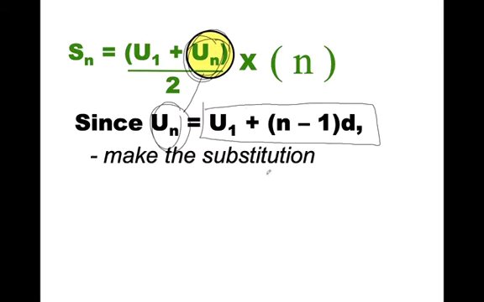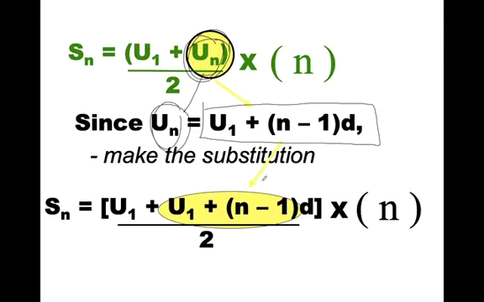So I'm going to make that substitution. Now I know this looks long, and this is looking a little clunky here, and this is okay. But just go back a bit. It's the first term plus the last term divided by 2. This is the first term plus my equation for the last term divided by 2 times n. Okay, this is how the formula is being built.